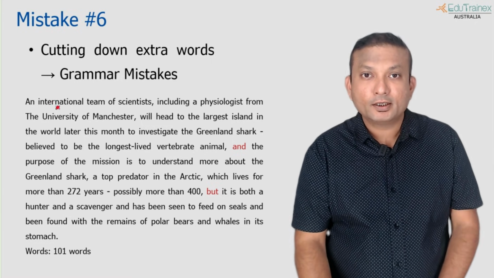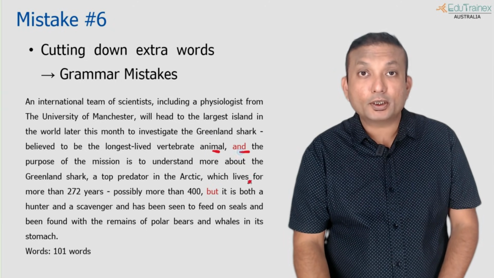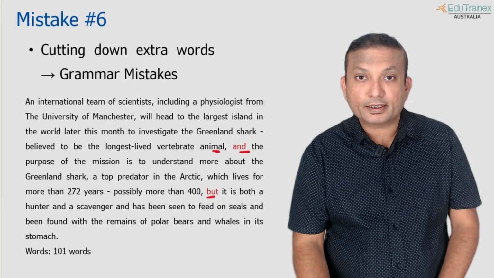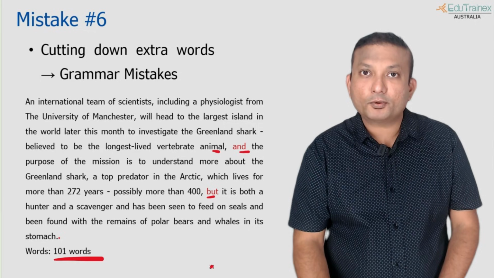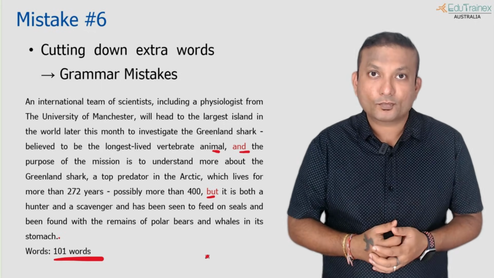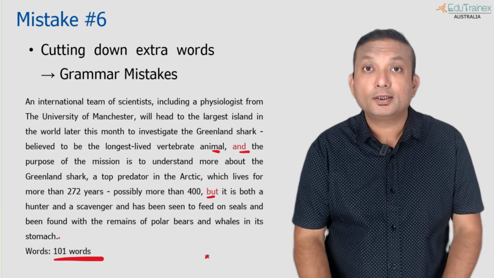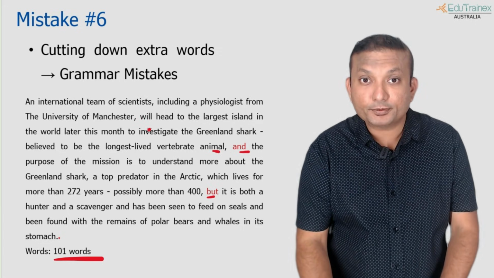Now we came up with this answer. Sentence 1 till here, and then we put a conjunction, and then after sentence 2 another conjunction and another sentence. What happened to the word count? All the sentences are too wordy. Now how can I reduce it and take it to 70? So that's my target.